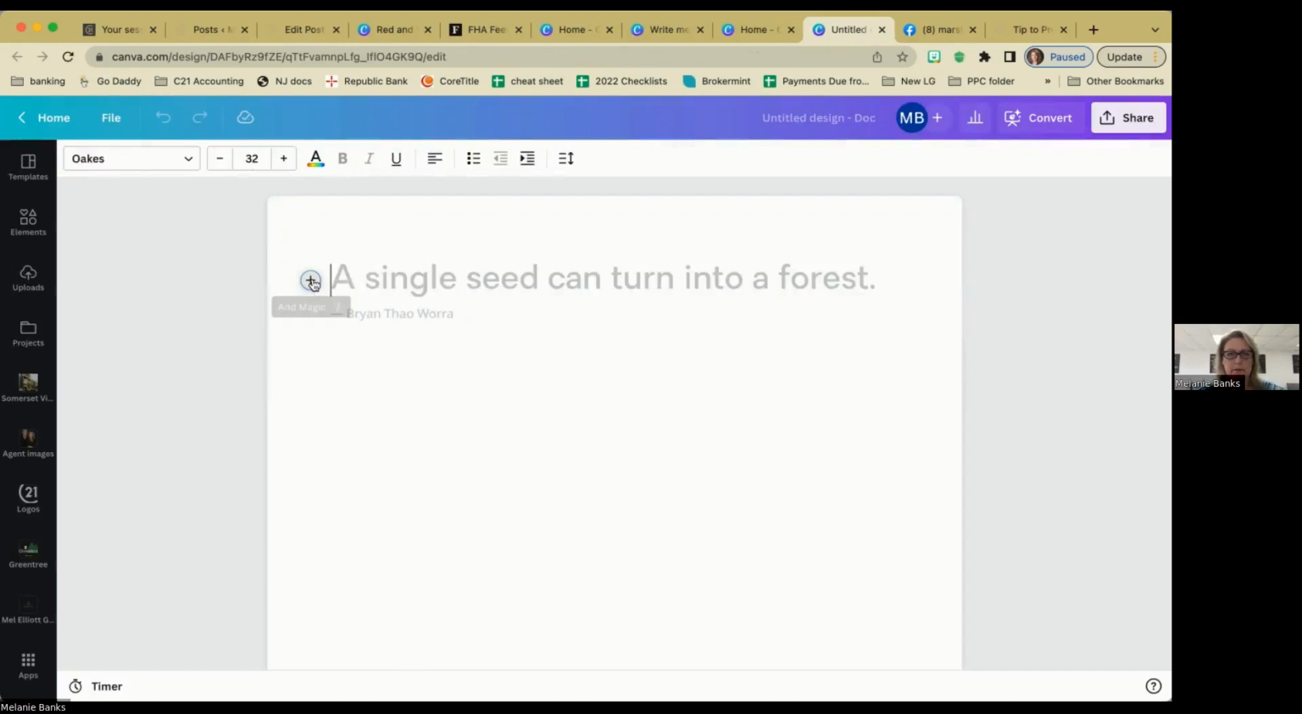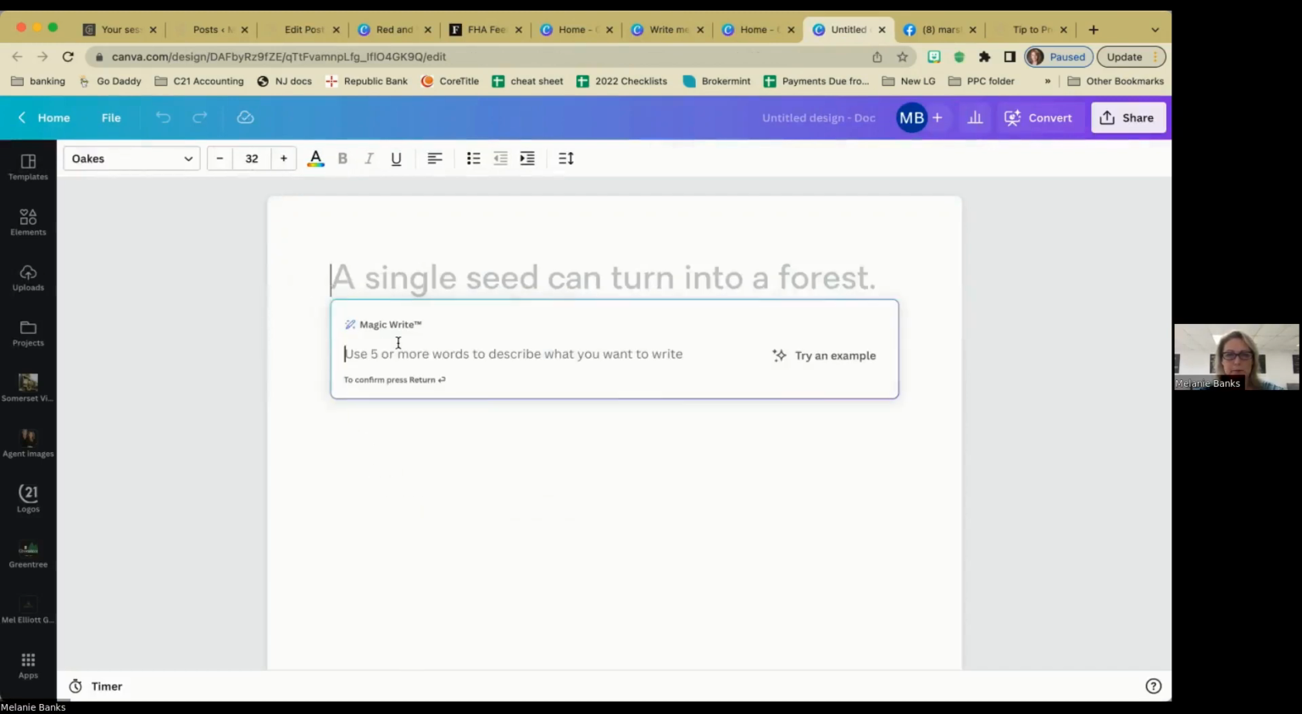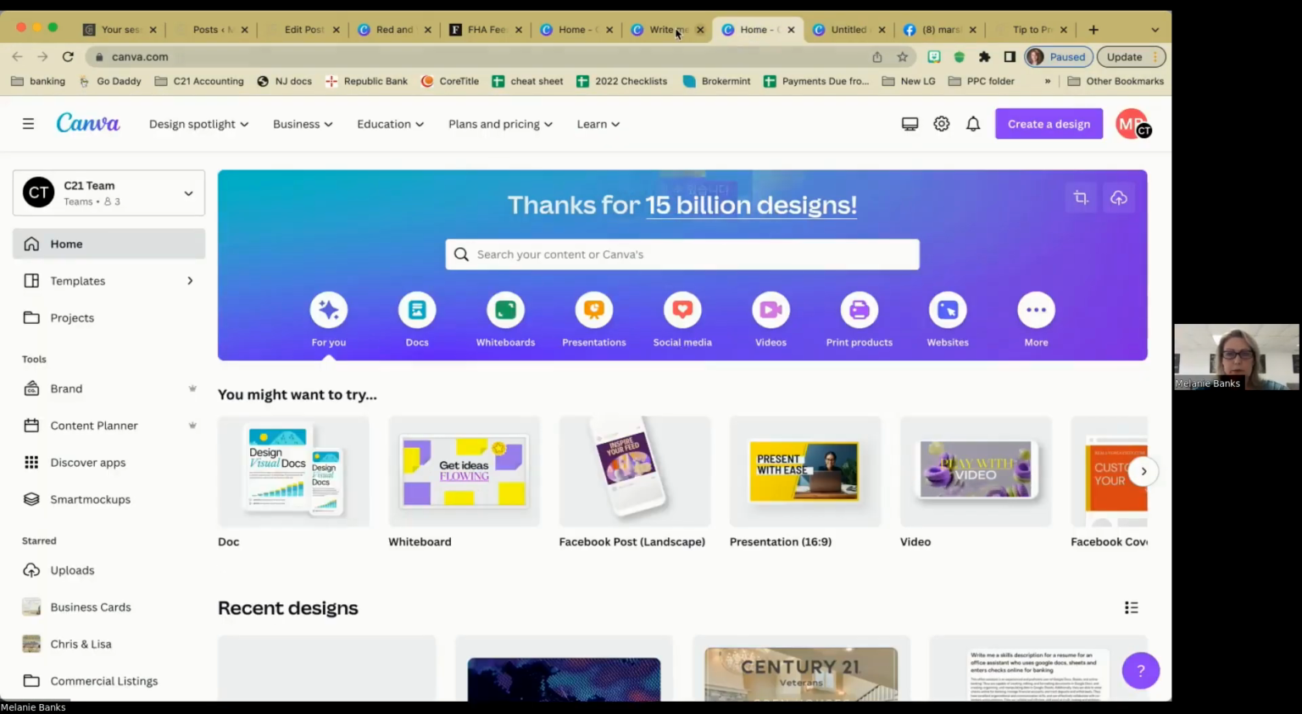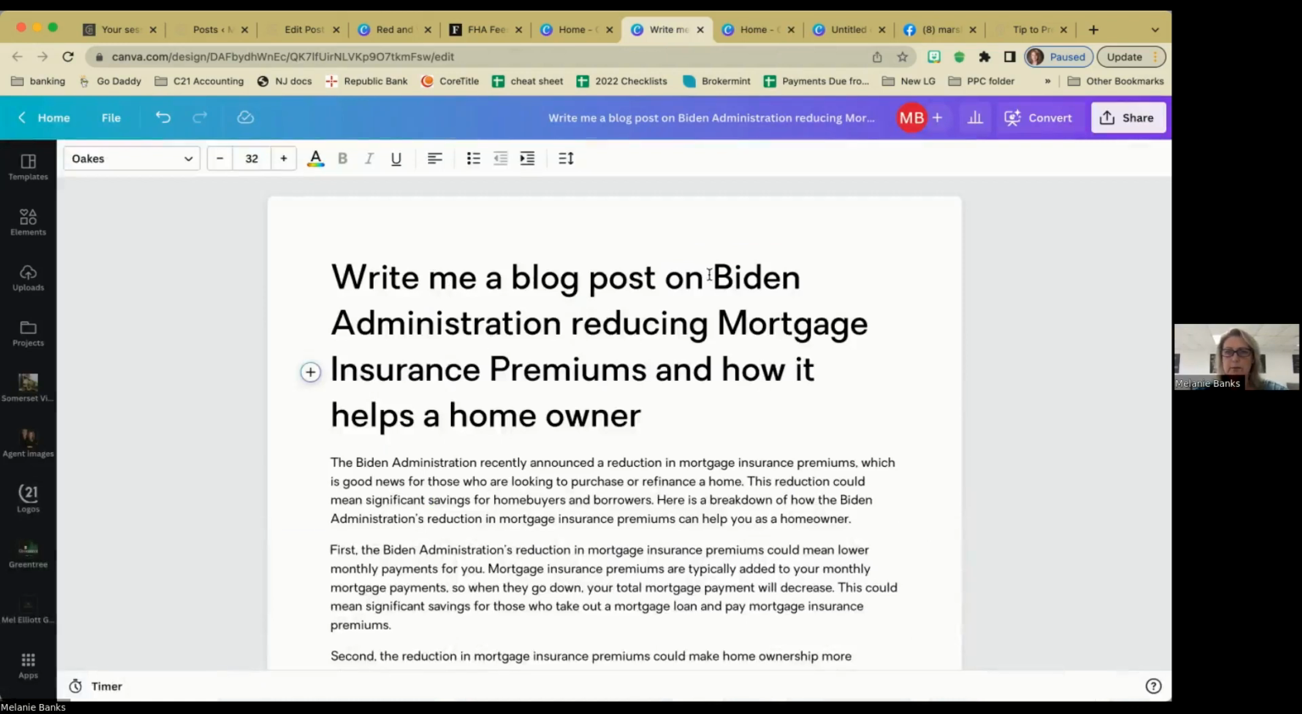And we're going to have this plus button, and you're actually going to click the word magic write, and you're going to say write me, and then whatever it is you want to write. So I'm going to go to this screen where I've already done it, and I've said write me a blog post on the Biden administration reducing mortgage insurance premiums and how it helps a homeowner. So I can take my time and I can write this blog, and it's great. It's going to take me probably an hour, realistically 4, because I don't actually know what to write.